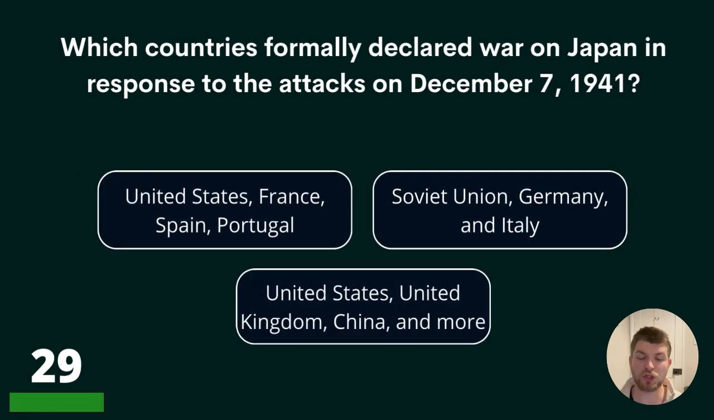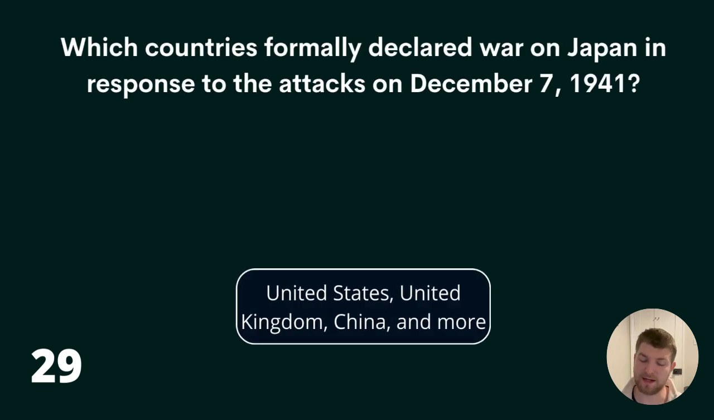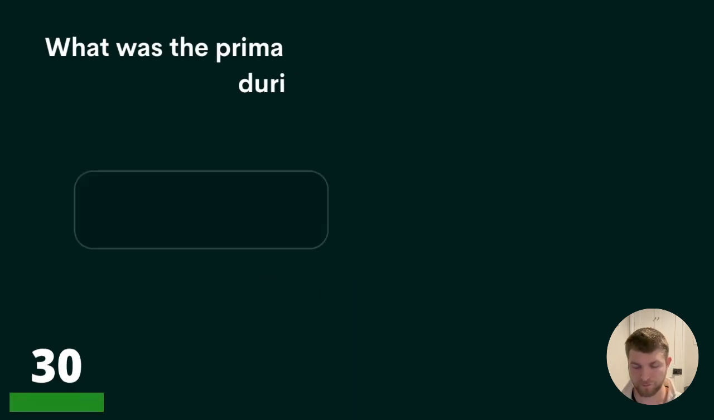29. Which countries formally declared war on Japan in response to the attacks on December 7th, 1941? United States, France, Spain, and Portugal, Soviet Union, Germany, and Italy, or United States, United Kingdom, China, and more? The answer to question 29 is the United States, the United Kingdom, China, and more.